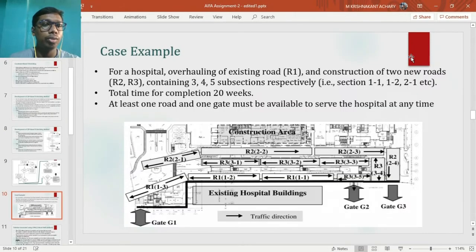The case example which will be discussed is as follows. A hospital wants to construct a new building opposite to the old building. It has three gates G1, G2 and G3 and one road R1. The construction project is to construct two more roads R2 and R3, and overhauling of road R1. The total project duration is 20 weeks. Another managerial constraint is at least one road and one gate must be available to serve the hospital at any time.